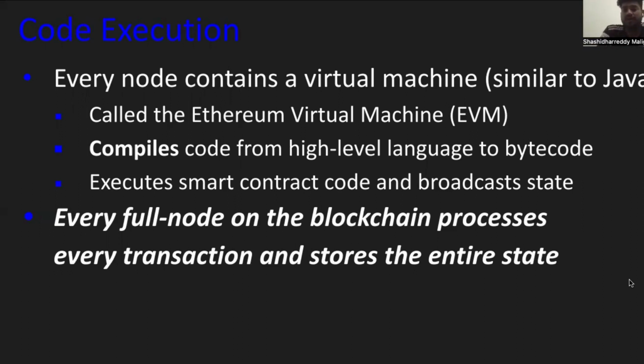Ethereum smart contract code is executed and the states are broadcast. Every full node in the blockchain processes every transaction that happens in Ethereum, and stores the entire state.